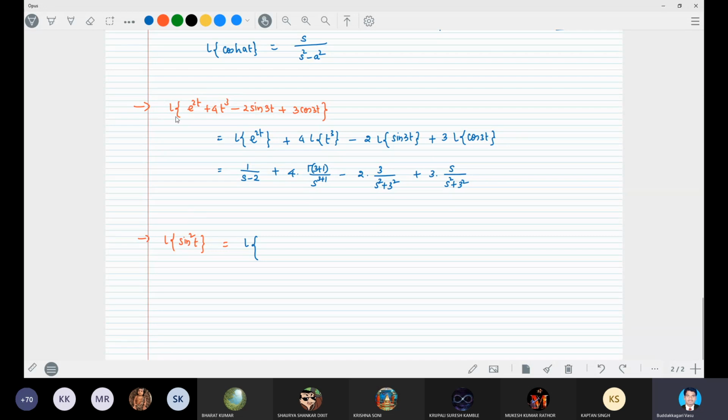So for that, we will write sin square t in another form: sin square t is 1 minus cos 2t by 2, right? That is 1 by 2 into 1 minus cos 2t.